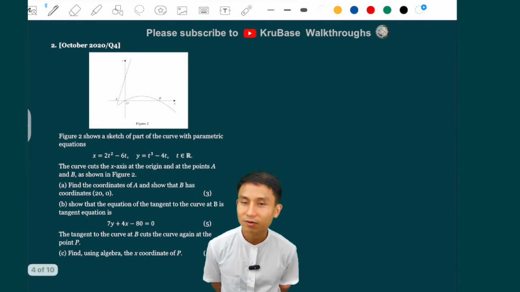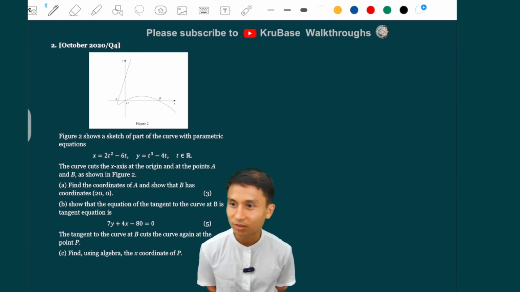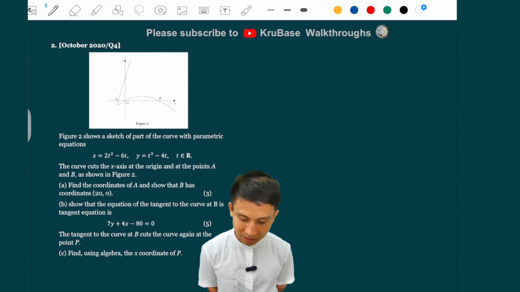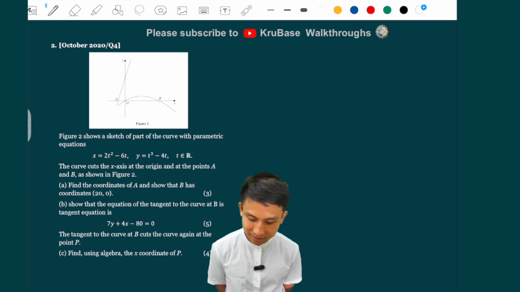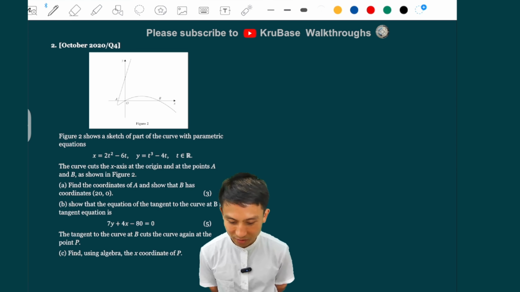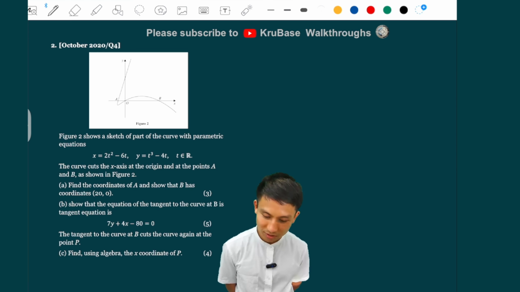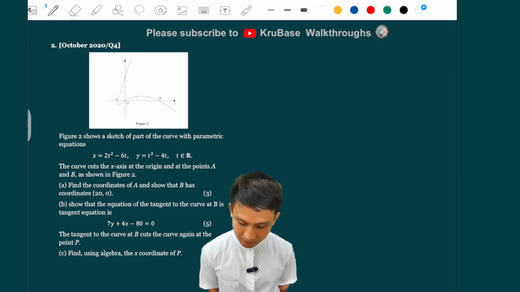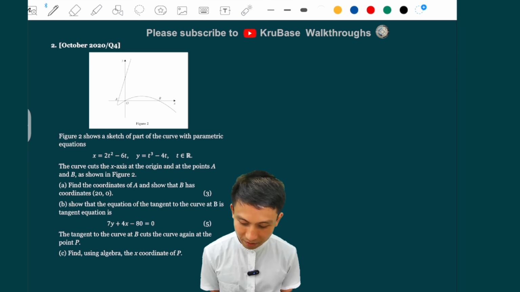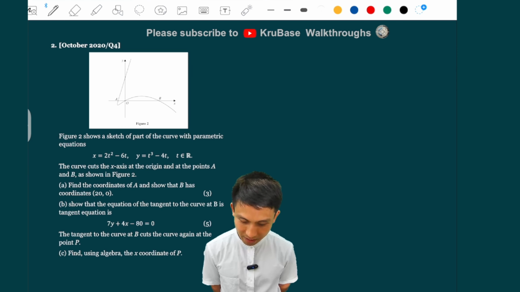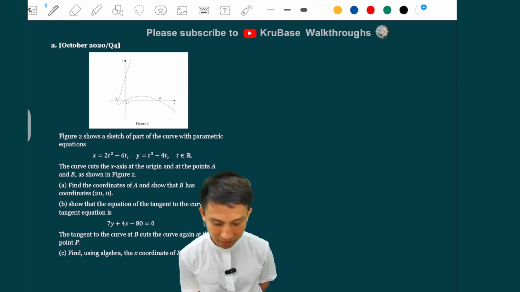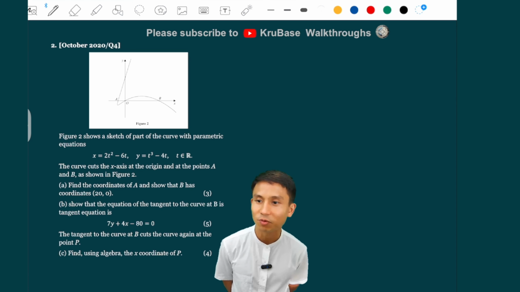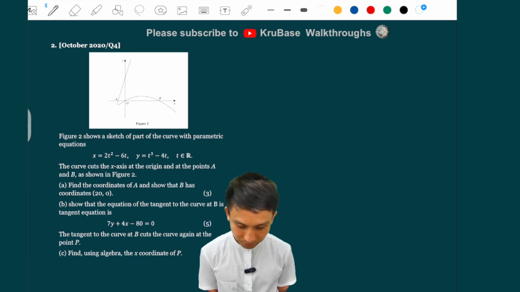Okay, next. The second one here is from October 2020, Question 4. Figure 2 shows a sketch of part of the curve with parametric equations. The curve cuts the x-axis at the origin and at point A. You can see from the graph there, although it's quite small. Find the coordinates of A and show that B has coordinates 20, 0. Basically, just find both of them.